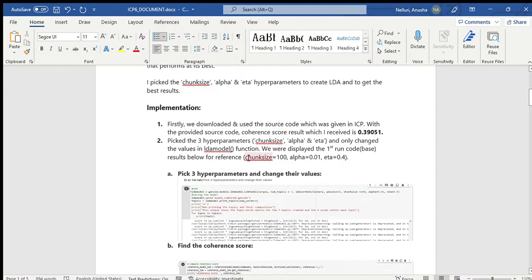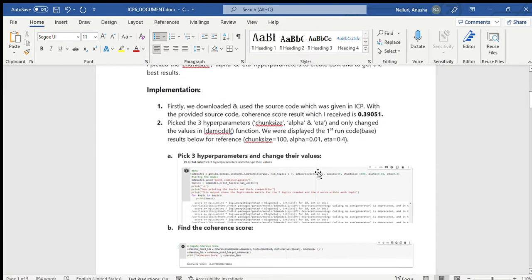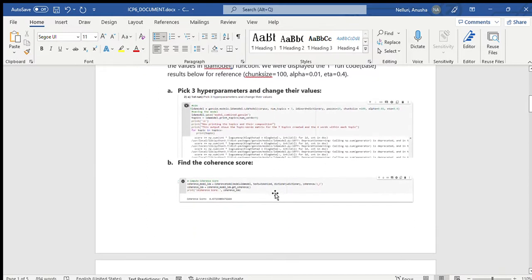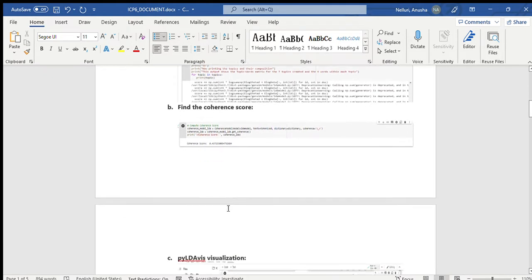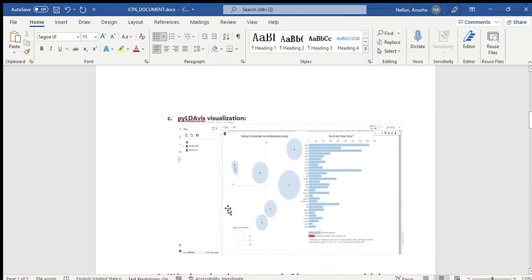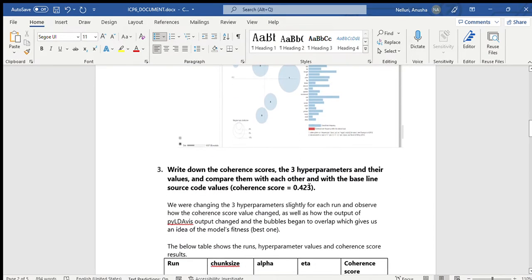So these are the parameters: chunk size is 100, alpha 0.01, eta 0.4. You can see here the hyperparameters and their values, and we got the coherence score of 0.42, and by using the PyLDA visualization, we have plotted the results as shown here. Further will be continued by my partner.